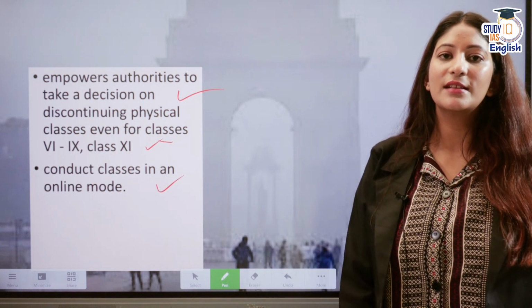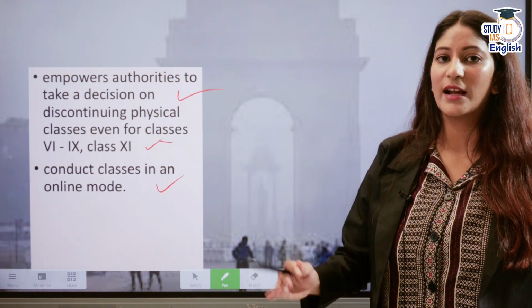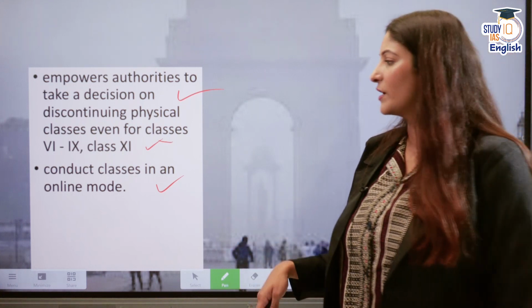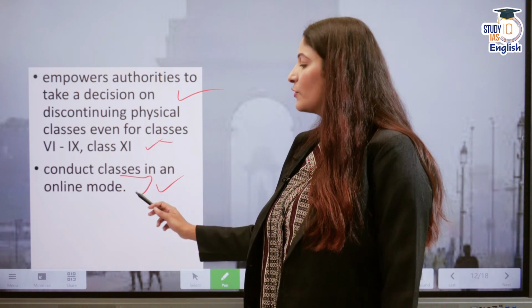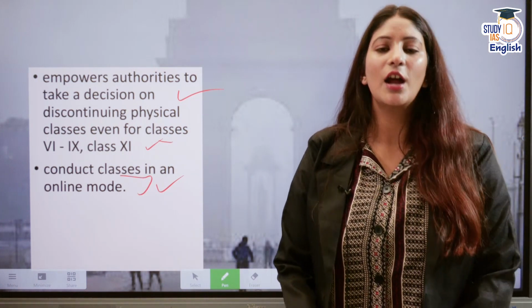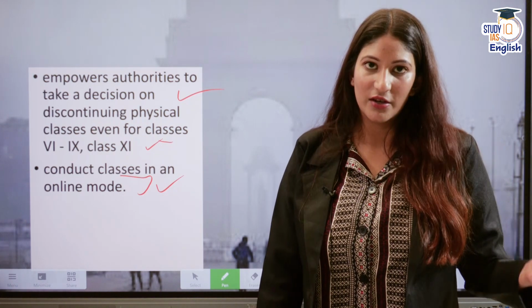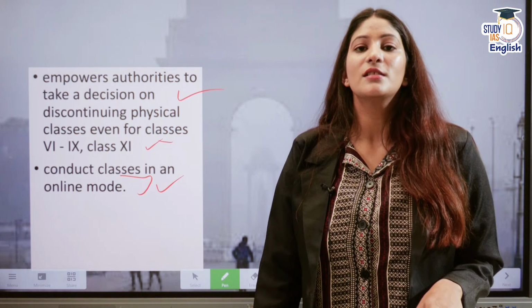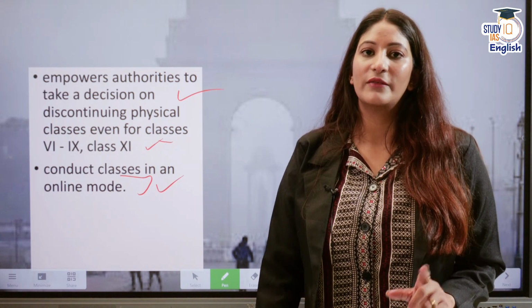But right now we are seeing that the government is moving in a very phased manner, and conducting classes in online mode is also an option, along with other measures such as stopping construction activities and everything else. So this is the situation of Delhi right now.